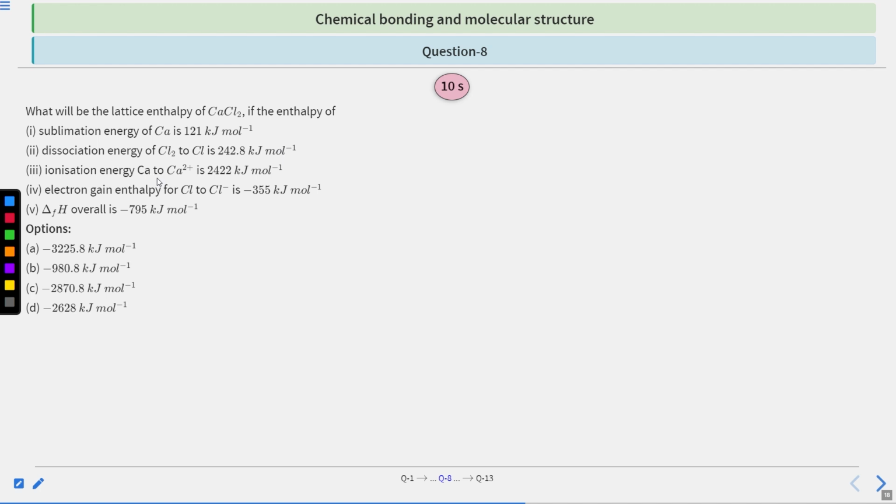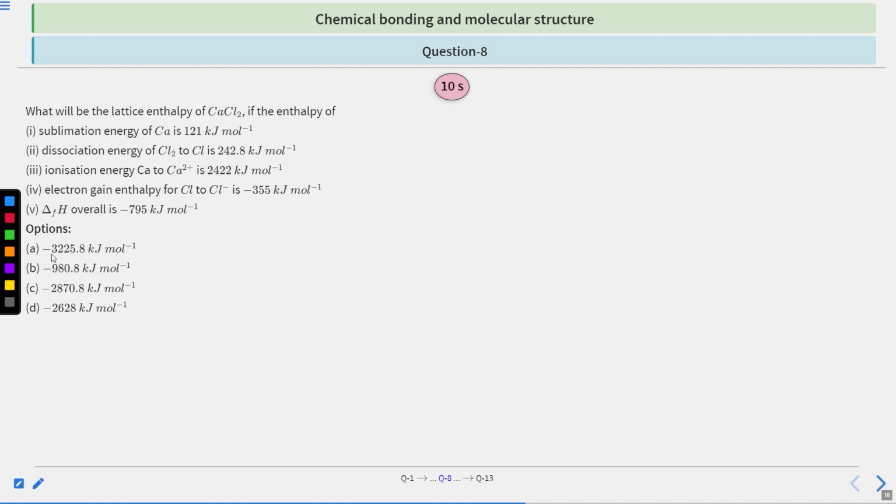Ionization energy calcium to Ca2+ is 2422 kilojoule per mole. Electron gain enthalpy for chlorine to chloride is minus 355 kilojoule per mole. And the del FH overall is minus 795 kilojoule per mole.